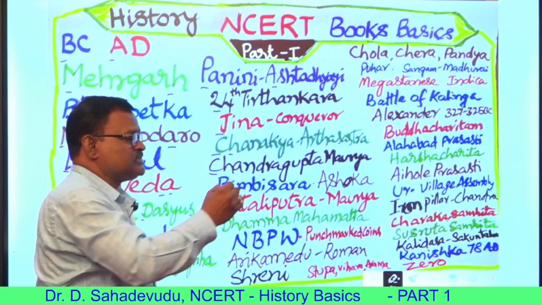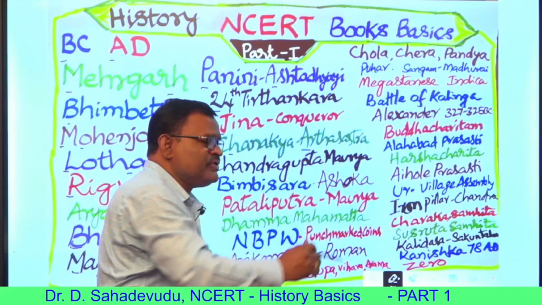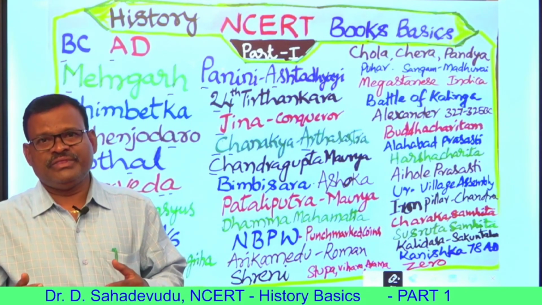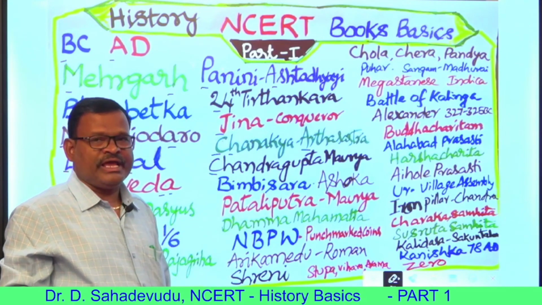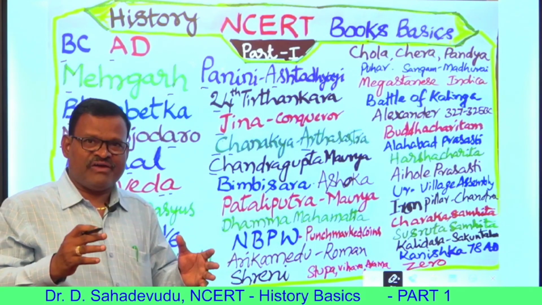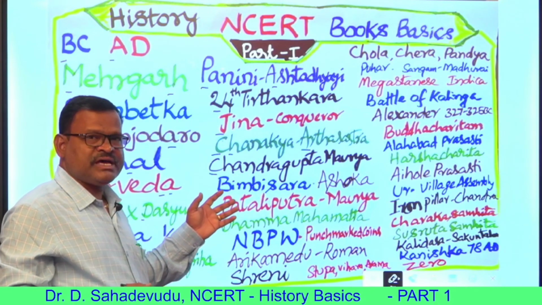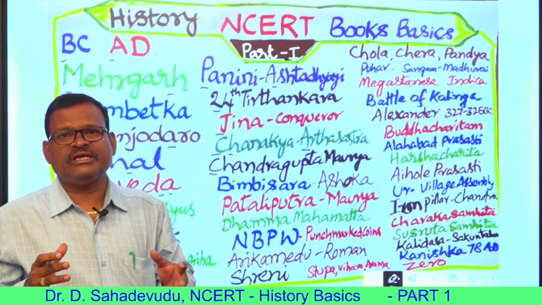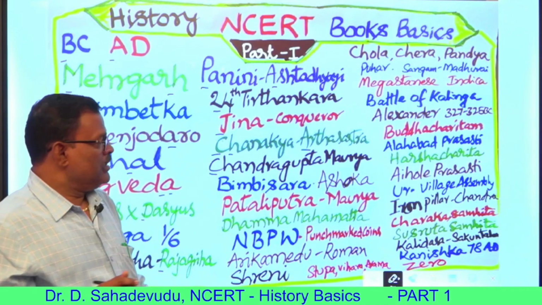Chanakya, also called Kautilya, wrote the Arthashastra. The Arthashastra gives a beautiful description of the polity and administration in those days. With the help of Chanakya, also called Kautilya, Chandragupta Maurya established a great empire, the Mauryan Empire. The Mauryan Empire is the first ever empire in Indian history. Chandragupta Maurya, later Bindusara and Ashoka, conquered many places in India and established the Mauryan Empire. Nearly 140 years they ruled.